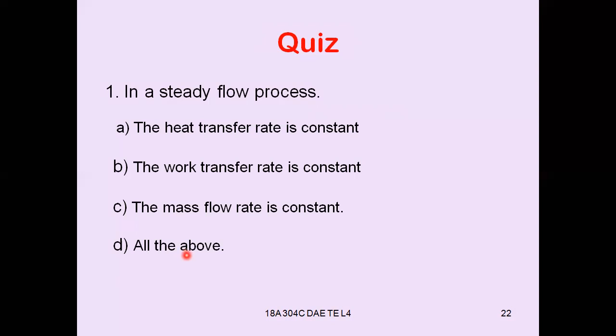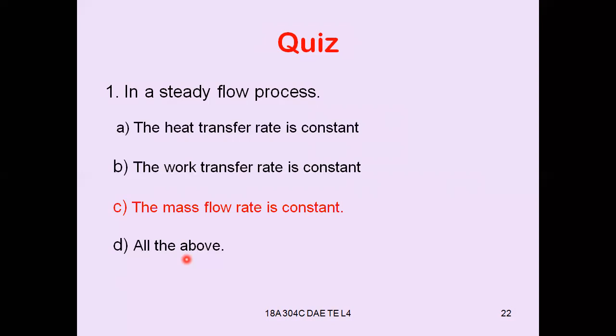So let us see the answer. Mass flow rate is constant, as we already discussed, in a steady flow process. In a steady flow, the mass flow rate is constant. That is, A1 area at section 1,1 and velocity at 1,1 should be equal to the area at 2,2 and the velocity at 2,2.